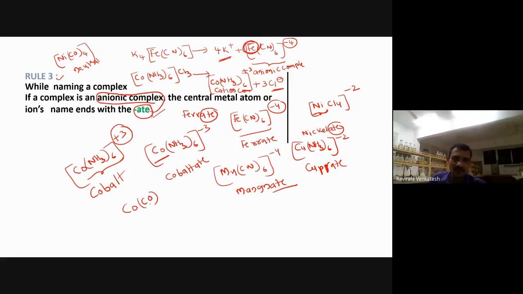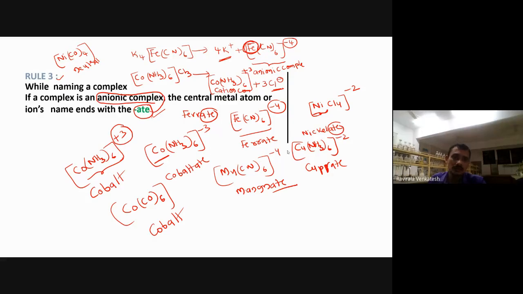So here we don't have any charge. What to call again? It is cobalt only. Call this one as cobalt only. Don't use cobaltate here. What I mean to say is a very simple thing: if it is an anionic complex, use "ate" at the end of the name of the central metal atom. Why am I stressing this more number of times?